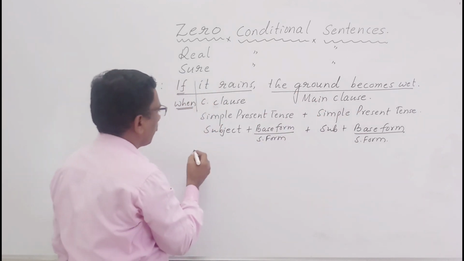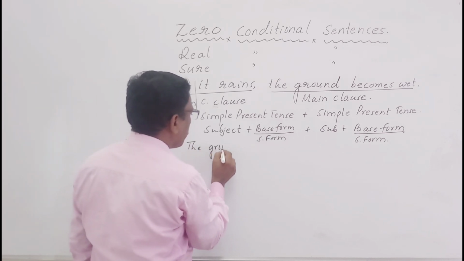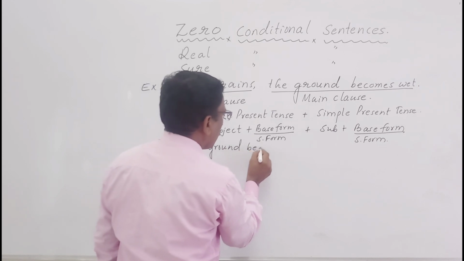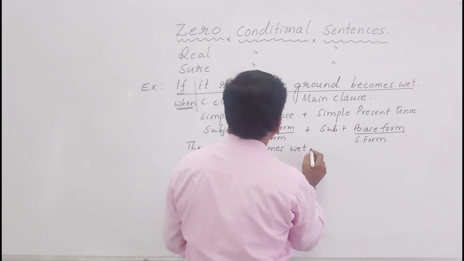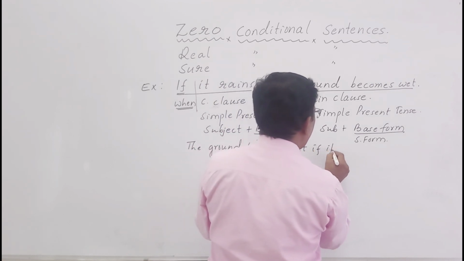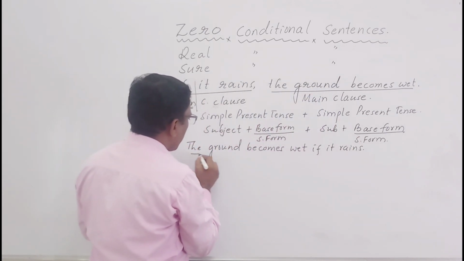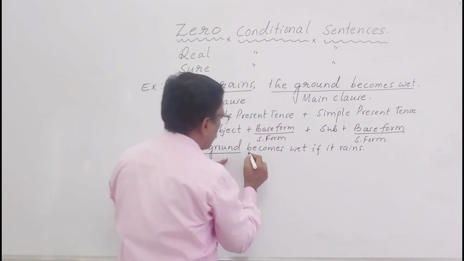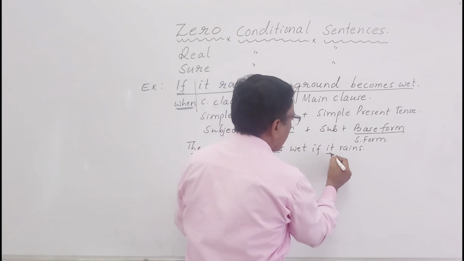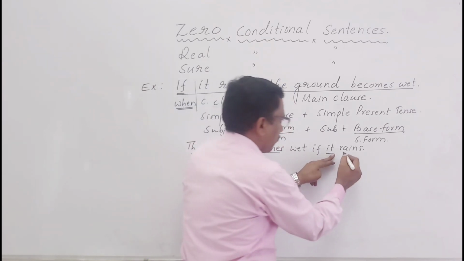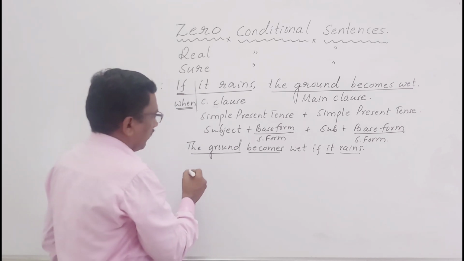For example, the ground becomes wet if it rains. See here, the ground is singular here, so the s form of the main verb is used. In the conditional clause, it is singular, so the s form is used. Both are the same.